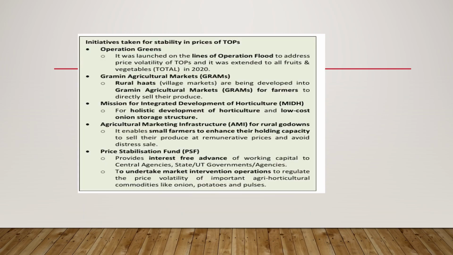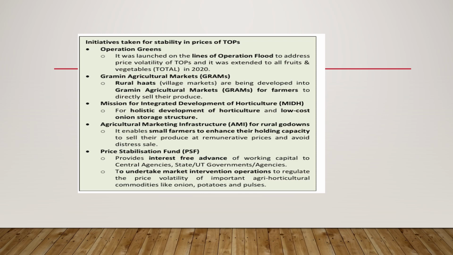What are the initiatives taken for the stability in price of TOP? We have Operation Green. It was launched on the lines of Operation Flood to address price volatility of TOP, and it was extended to all fruits and vegetables in 2020. Then we have Gramin Agricultural Markets, GrAMs. Rural haats, village markets are being developed into Gramin Agricultural Markets for farmers to directly sell their produce.